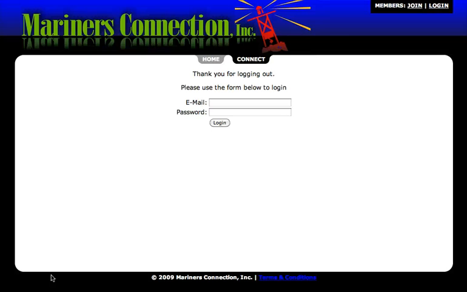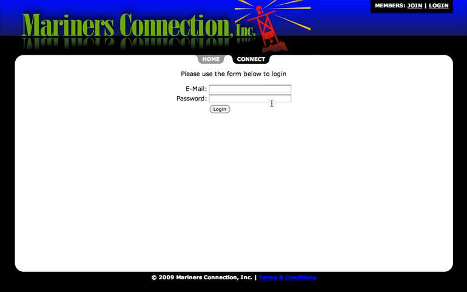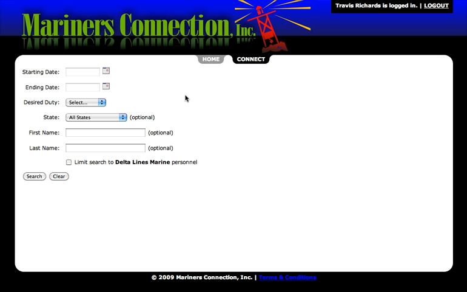Okay, so what we're going to do now in part two is to come back and show what happens when you have more choices of mariners in your search results. So you'll come here and, regardless of the screen, we're just going to log in here. And again, we're going to use Travis as our sample port captain. So we get to your page here, starting date.